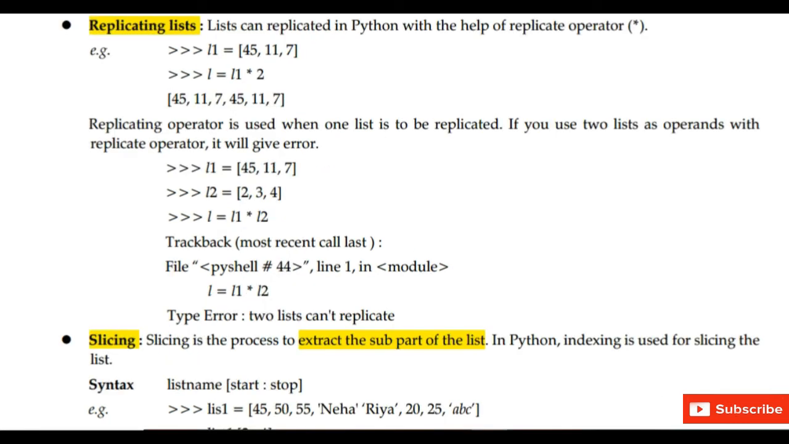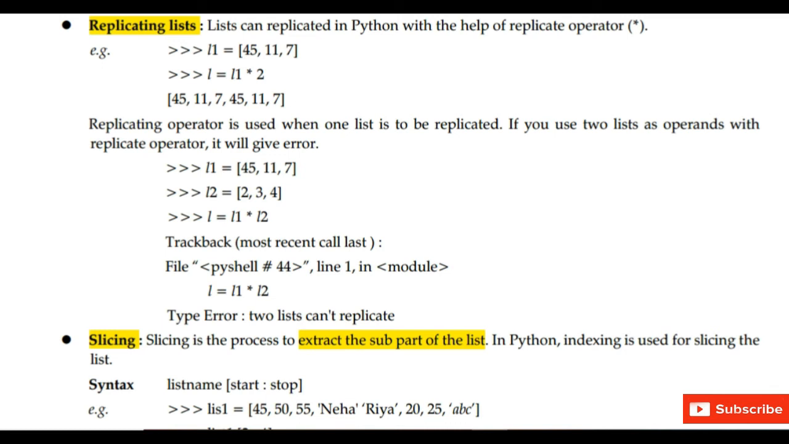Next is replicating the list. Replicating means to make copies of the list, to multiply a list with a number. For example, L1 is equal to 45, 11, 7. So we have taken a list containing elements 45, 11, 7. Now we are multiplying L1 with 2, L1 asterisk 2. So now it will create a copy of L1. The replicating operator is used when one list is to be replicated.